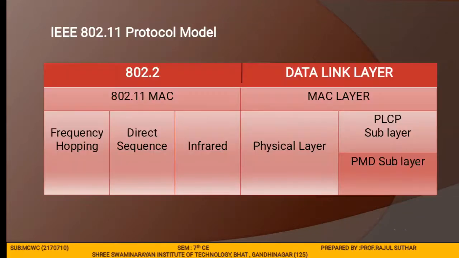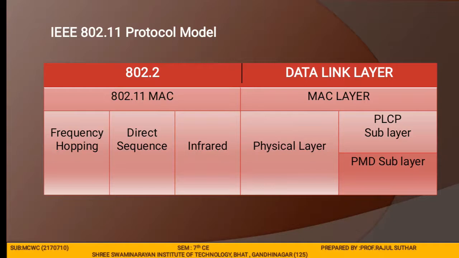Let me move on. Next question: the IEEE 802.11 protocol model. Whenever we discuss the protocol model, it describes the total configuration of each and every layer, like the physical layer and the MAC layer.